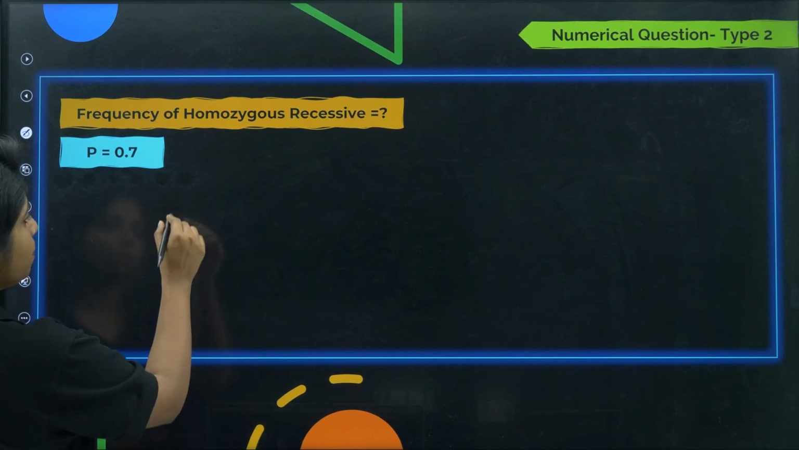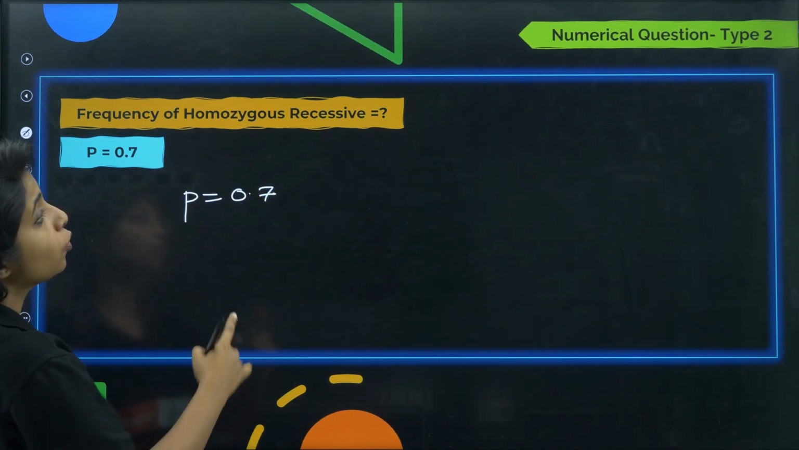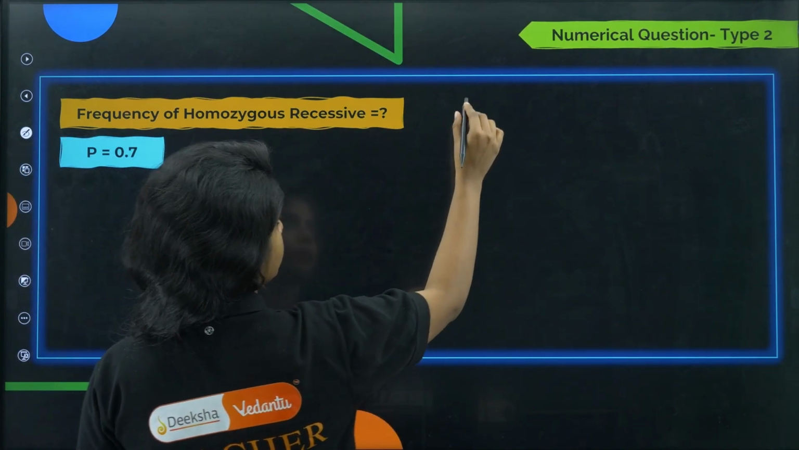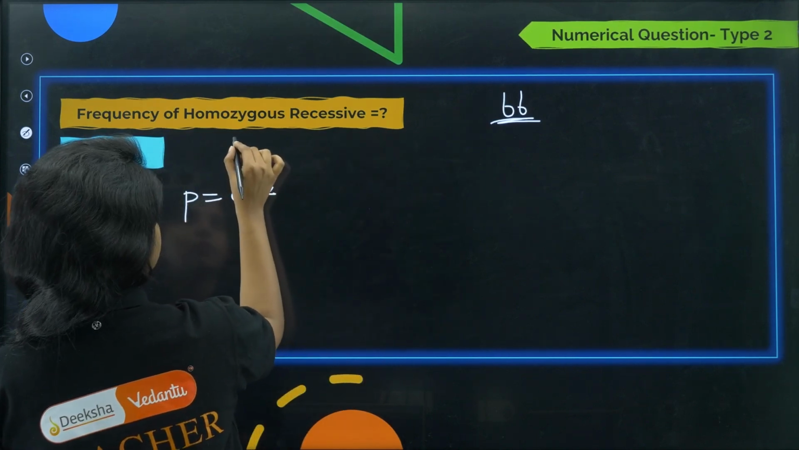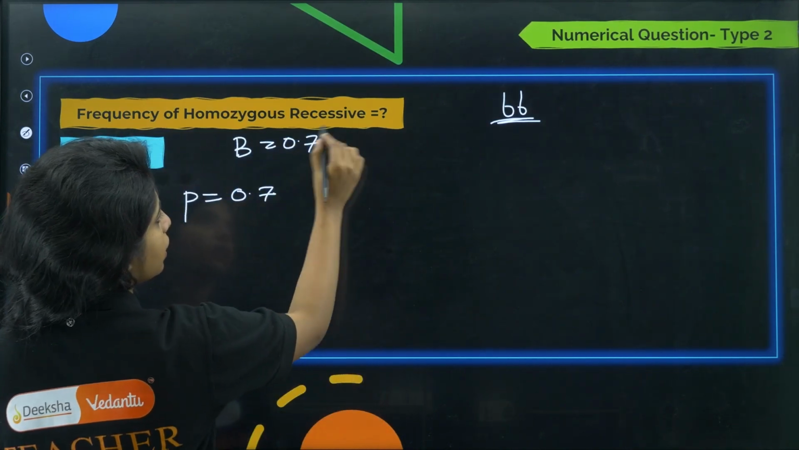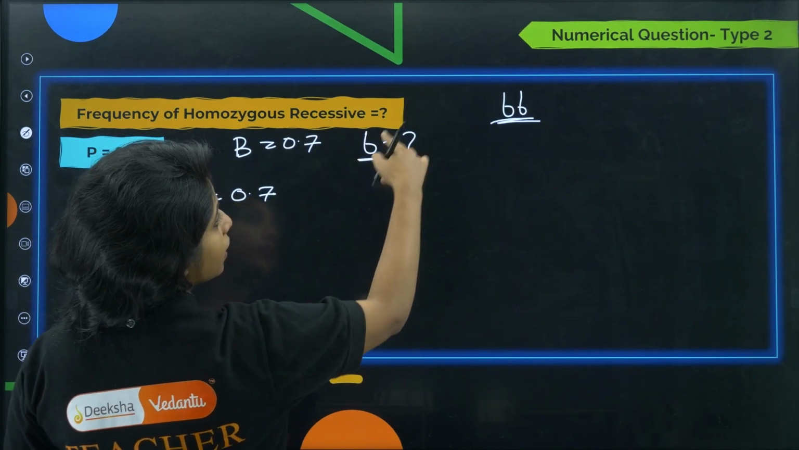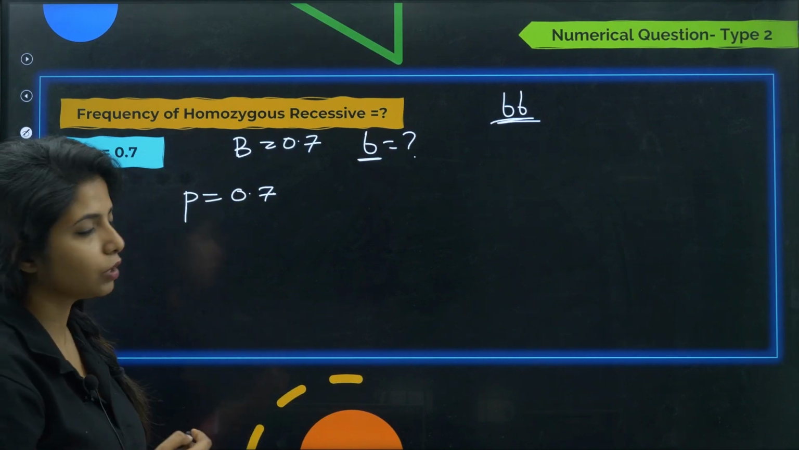Now you are given p is 0.7, and you are asked to find the frequency of homozygous recessive. For example, you are given the frequency of capital B, which is 0.7. How can you find this? Basically, the first thing you need to find is the frequency of small b. Then you can calculate: if you square it, you will get q square, right?